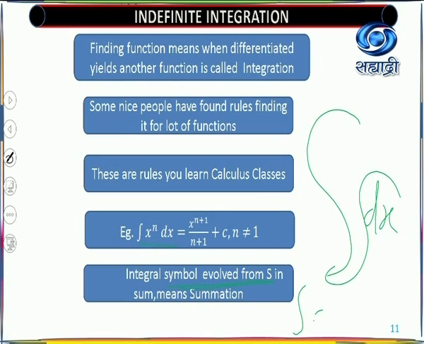This integral sign is always with a small change in your variable, which is the independent variable. The change depends upon which variable, that variable is always taken here in the integration. Okay, so we'll stop here. We'll discuss the remaining part in the next lecture.